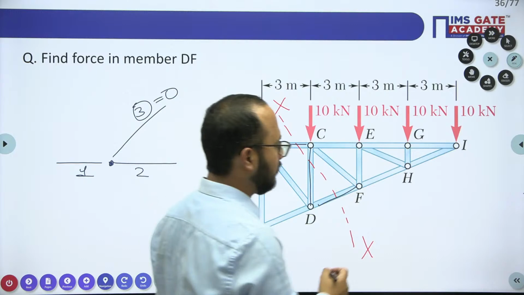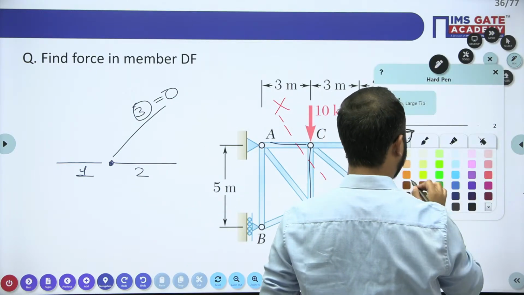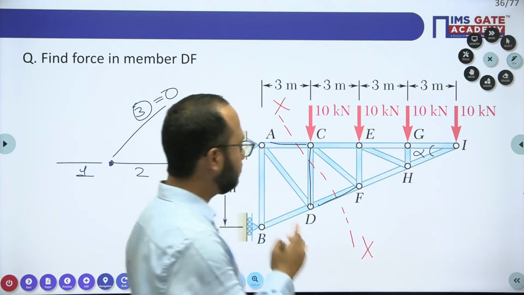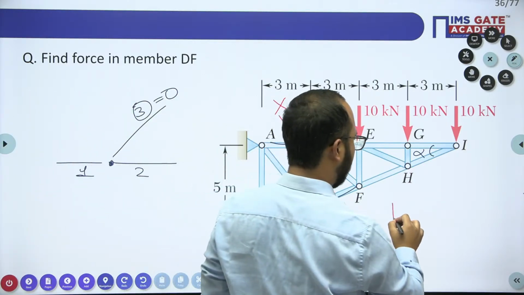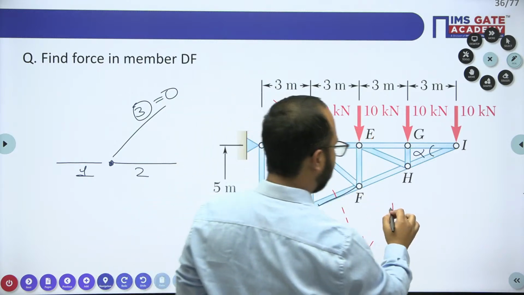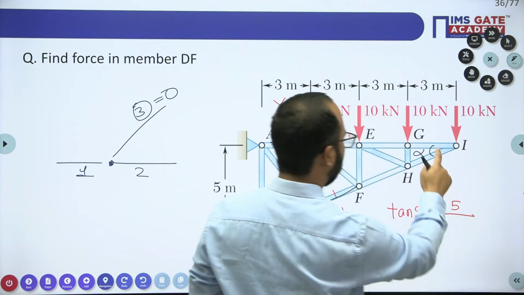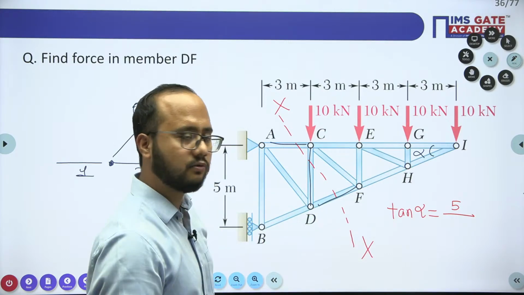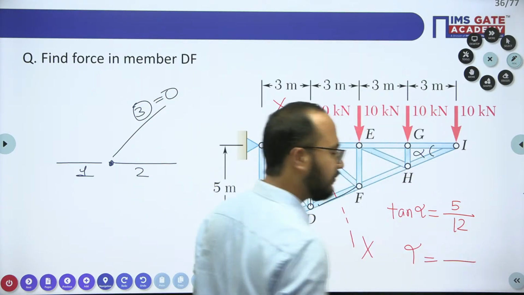Just come on to this part and we'll calculate first of all alpha and CD value. See, alpha, basic mathematics you can apply here. See, that is perpendicular, that is base. Tan alpha you can write like this. Perpendicular is 5. What is base here? 3, 3, 3, 4 times 3, that is 12. 5 by 12. So from this one you will get the value of alpha very easily, right?